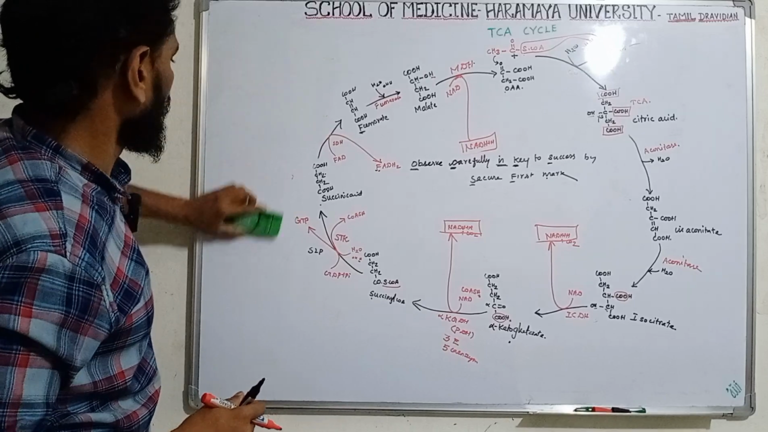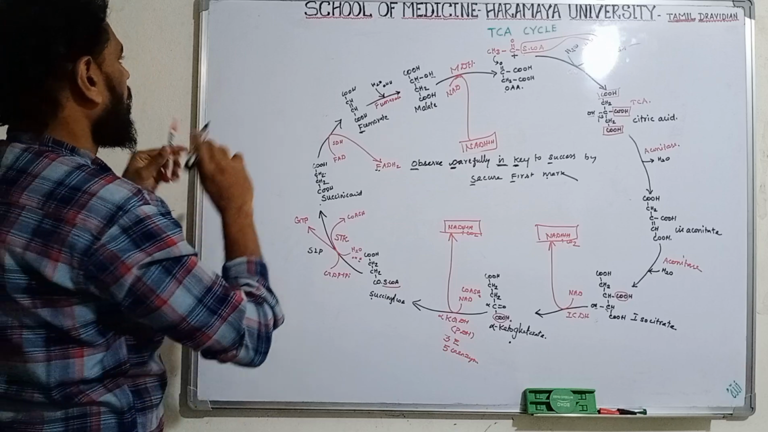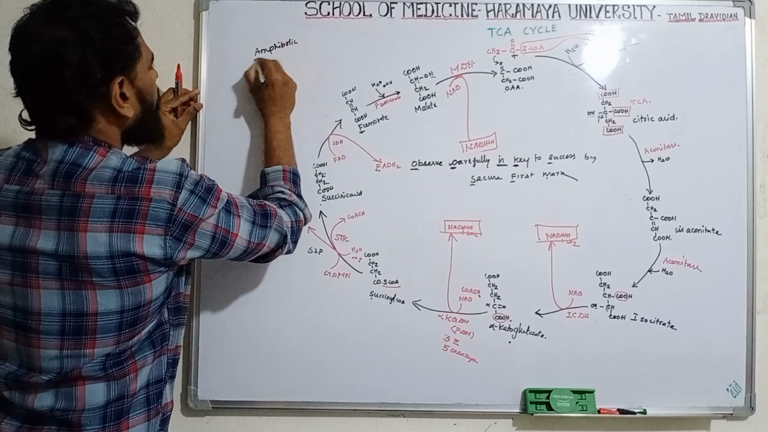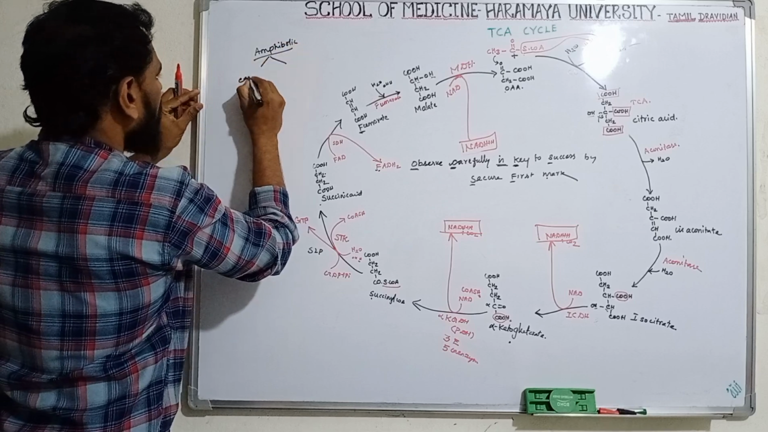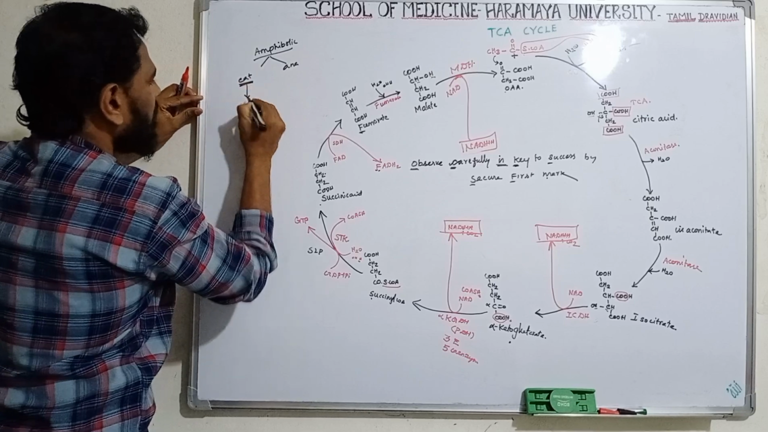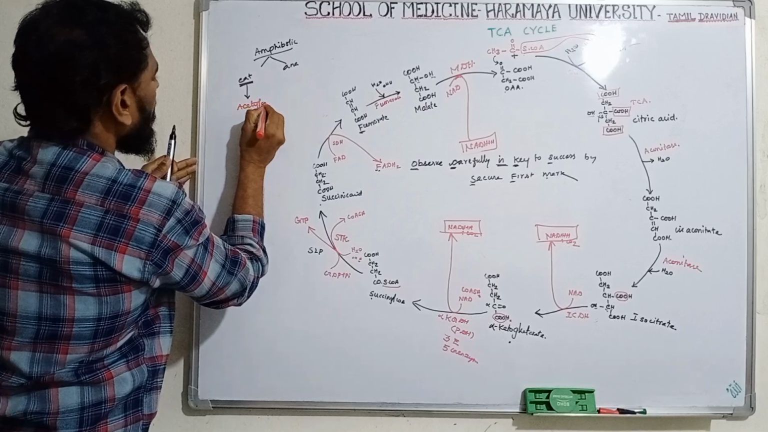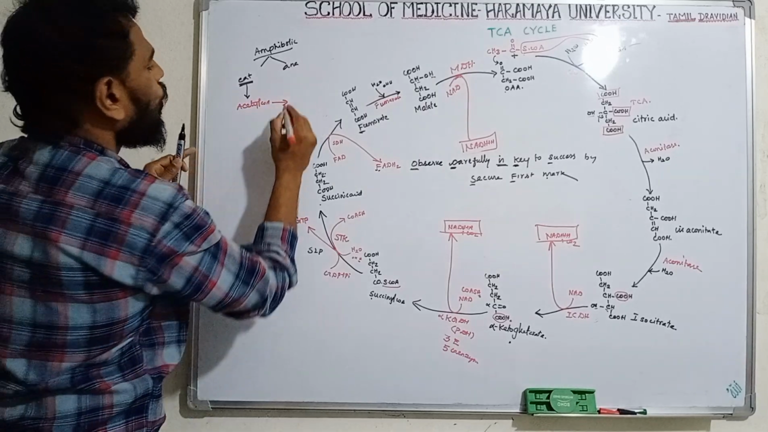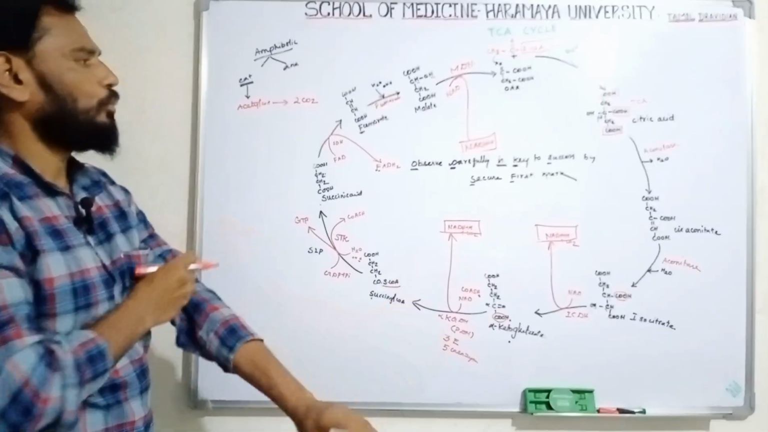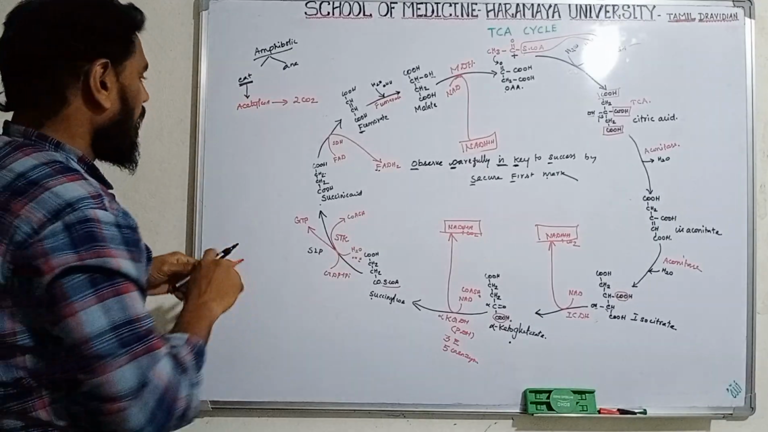Now we will see the meaning of amphibolic reaction. I already told you, amphibolic means it contains both reactions, catabolism plus anabolism. What is the meaning of catabolism? In the catabolism reactions, the acetyl-CoA breaks down into two molecules of carbon dioxide. So that is called complete breakdown. That is the catabolism reaction.